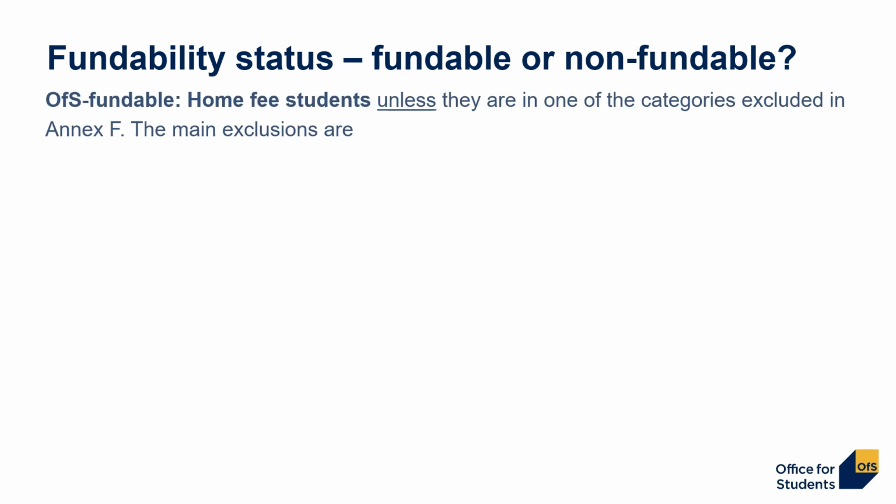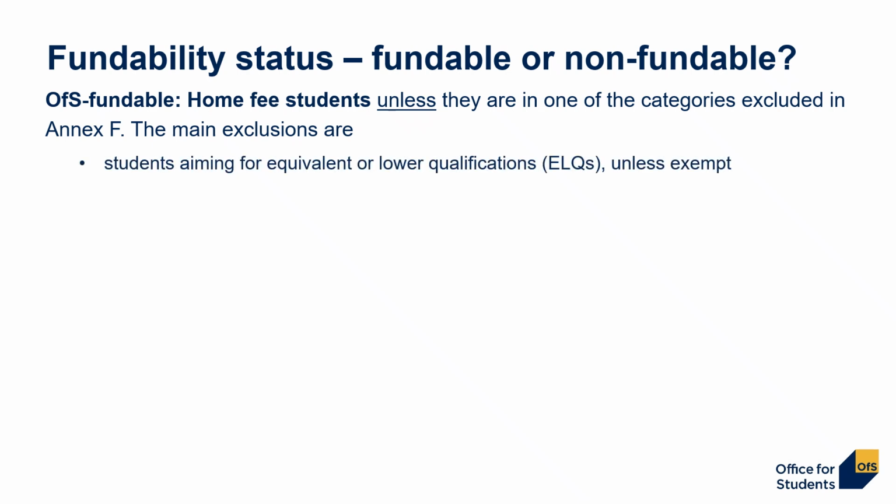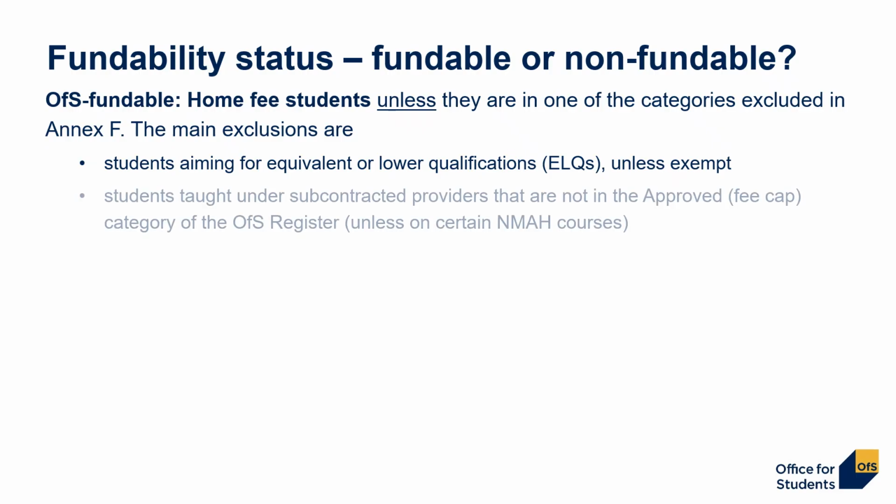Basically, we can summarize things like this. Study activity is OFS fundable for home fee students unless they are in one of the non-fundable categories listed in Annex F of the guidance. These are students aiming for equivalent or lower qualifications, ELQs, unless they're exempt. Students taught under subcontractual arrangement by providers that are not in the approved fee cap category of the OFS register, unless they are on certain NMAR courses.